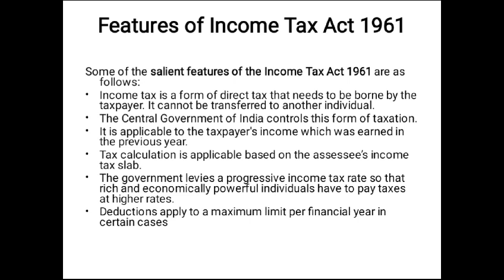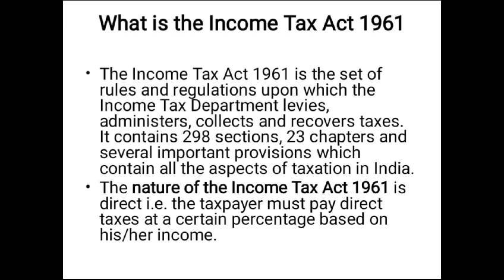The government levies a progressive income tax rate. So rich persons and economically powerful individuals have to pay taxes at a high rate. It is a progressive tax. So rich people pay a high rate of taxes. Deductions are applicable up to the maximum limit for the financial year in certain cases. Deduction is also available for this.